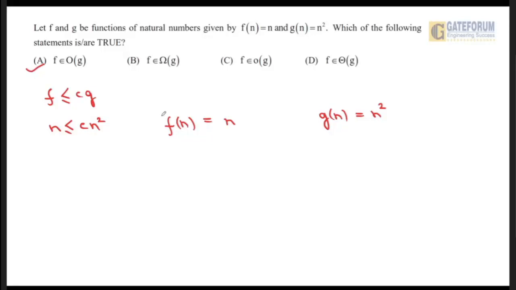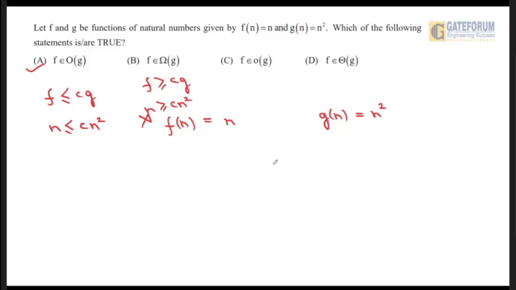Let's see option B. Option B is saying f is greater than or equal to g. f is big O of g, so f is greater than or equal to c times g, where c is some integer variable. Suppose we take c as 1 or 2. So let us write n greater than or equal to c of n square. This is not possible. So that's why option B is wrong.